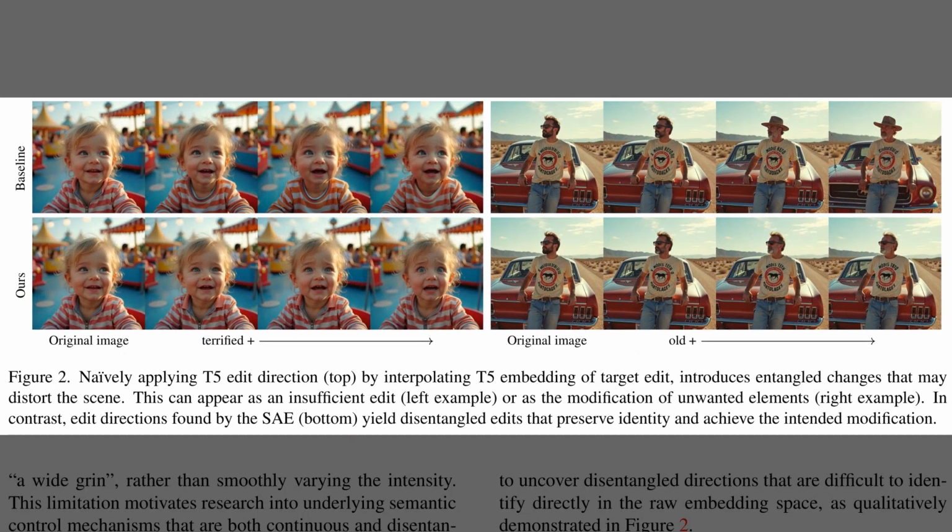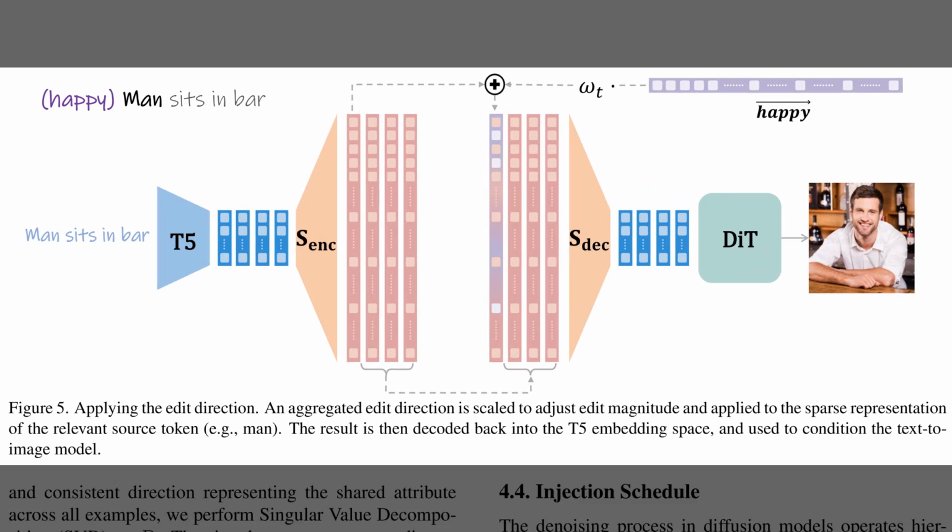So, Figure 2 contrasts naive token interpolation with the sparse autoencoder approach. The figure shows two examples with multiple columns that increase edit strength, which makes differences easy to judge. The top row uses T5 embedding interpolation and causes entangled changes. The left example barely makes the child look terrified, and the right example alters unrelated elements while aging the subject. The bottom row applies sparse directions and preserves identity while achieving the intended edits, so the changes stay local and clean.